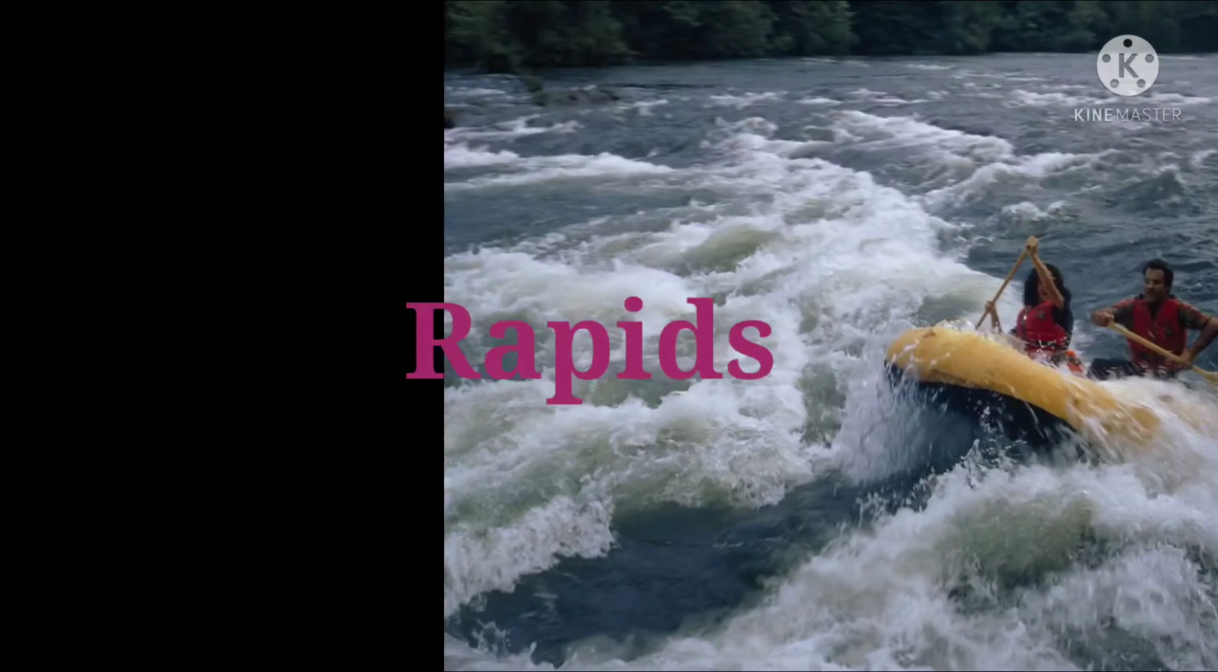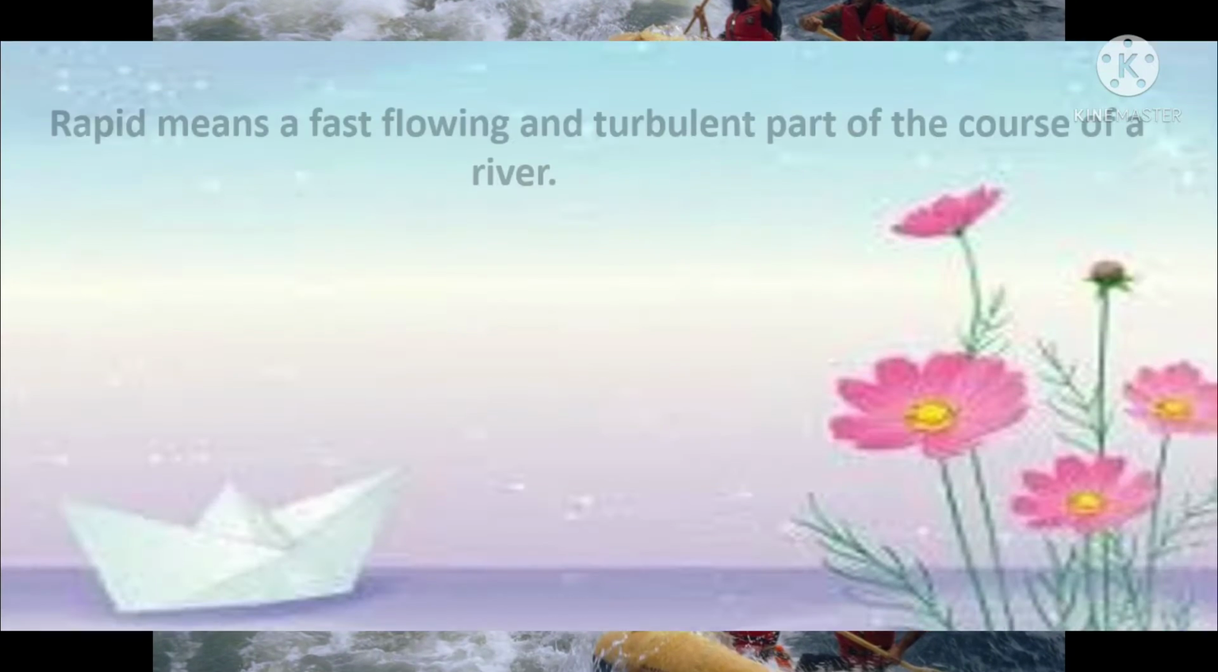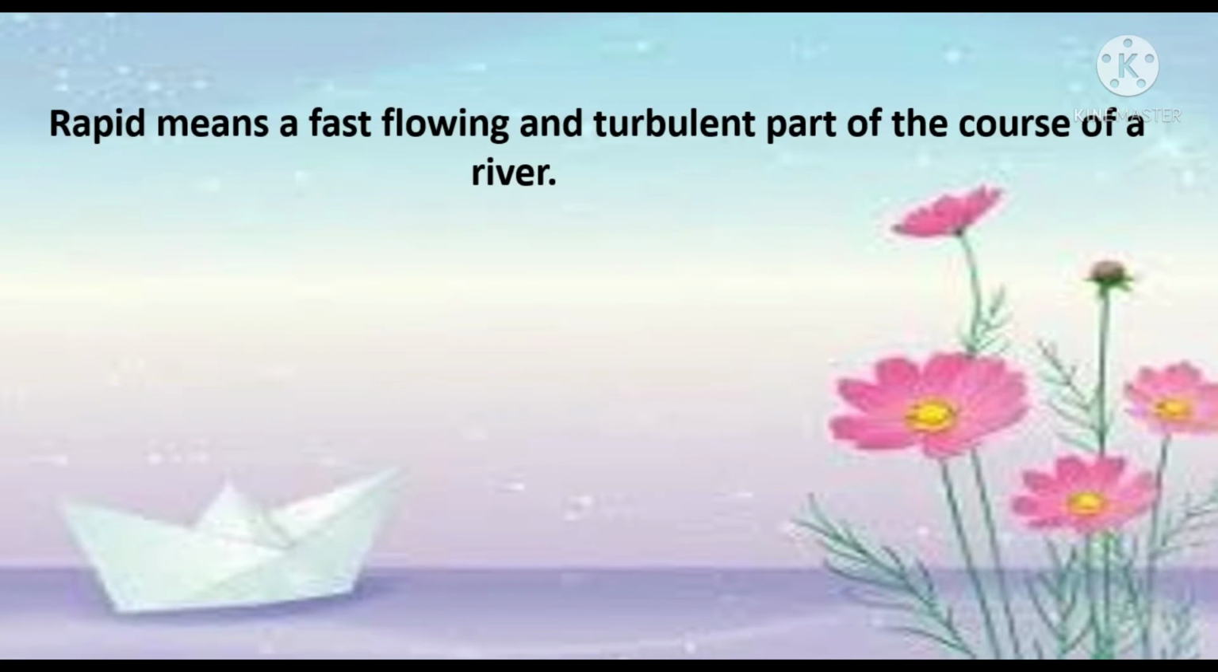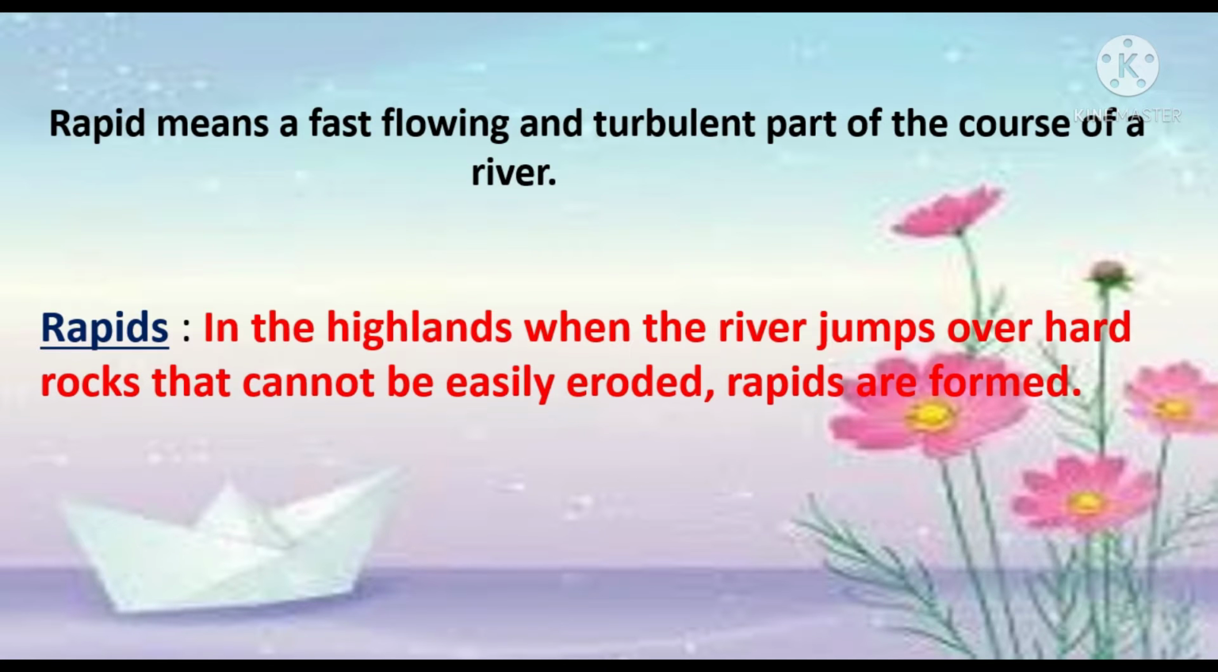First, let's see about rapids. Rapid means a fast-flowing and turbulent part of the course of a river. In the highlands, when the river jumps over hard rocks that cannot be easily eroded, rapids are formed.